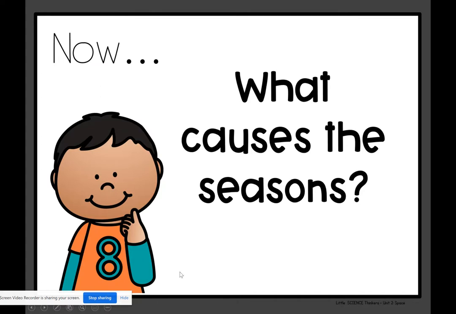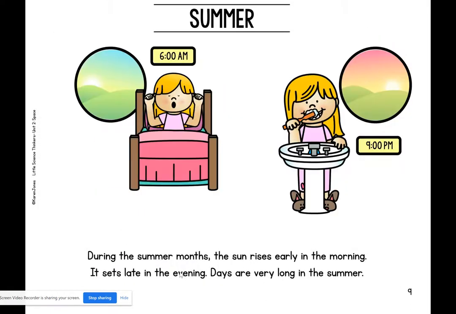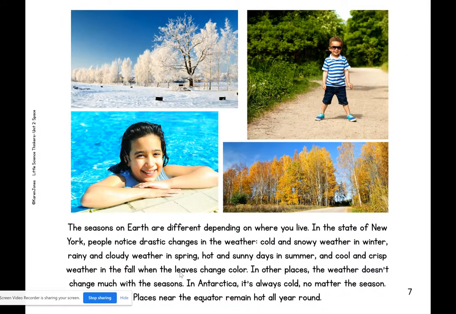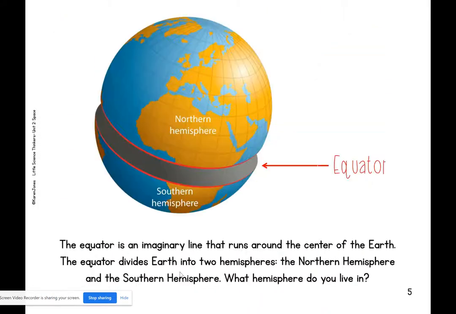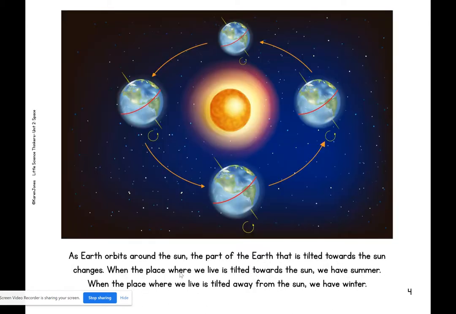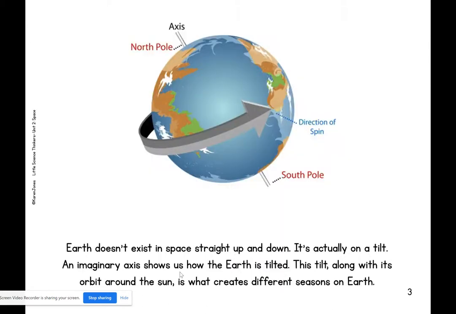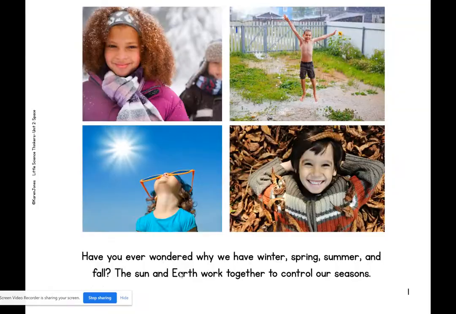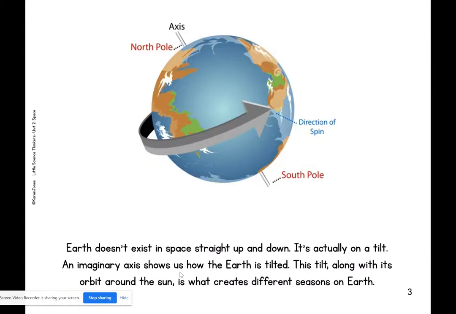Now, what causes the seasons? So we talked about how the earth and the sun both cause the seasons. And that's what it was saying in one of these slides here. It says the sun and the earth work together to control our seasons.